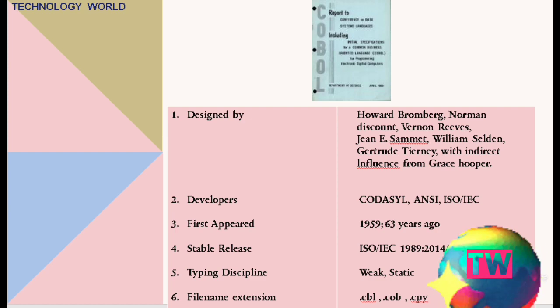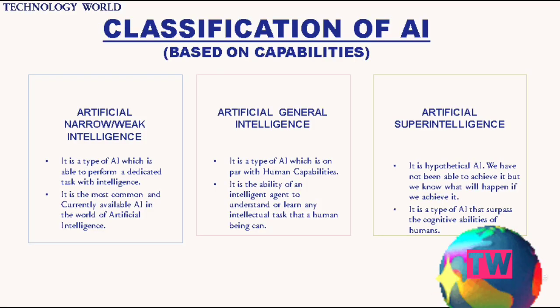Now we move on to the next content, classification of AI based on their capabilities. AI can be classified into three categories on the basis of their capabilities. First one is Artificial Narrow Intelligence, ANI. Second one is Artificial General Intelligence, AGI. And third one is Artificial Super Intelligence, ASI. Now without delaying any further, let's talk about it one by one.